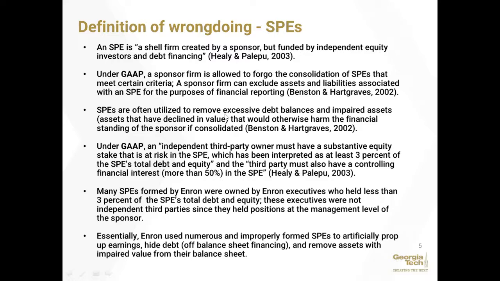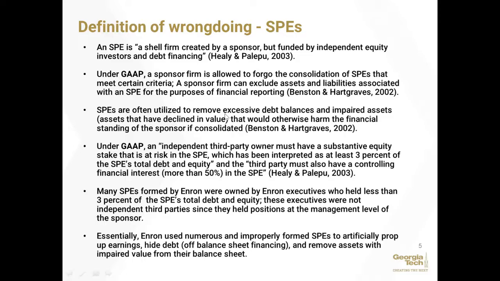And so SPEs are often used to remove excessive amounts of debt and impaired assets, so assets that have declined in value, from the financial statements of the sponsor, which would otherwise harm the financial standing of that sponsor. However, under GAAP, in order to have a valid SPE for separate reporting purposes, they must be formed by an independent third-party owner who has a substantial equity stake that is at risk in the SPE. This has been interpreted in the accounting environment as at least 3% of the SPE's total debt and equity, and the third party must also have a controlling financial interest, more than 50%, in the SPE.